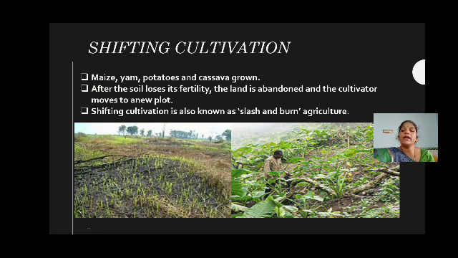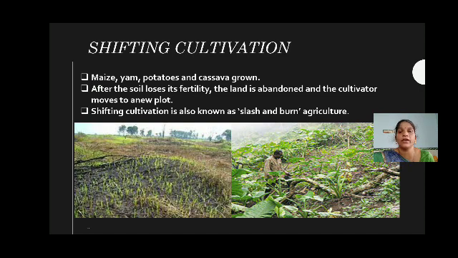Okay, so what happened first, the farmers or the cultivators came and selected a plot. Then what they are doing, they cut the trees and they start to burn the cut trees. After the trees are burnt, the ashes mix with the soil and the soil regains fertility. Then the land is ready for cultivation. So the cultivator starts to plant the maize, yam, potatoes and cassava plants in that area. After a few years or a lot of years, what will happen?